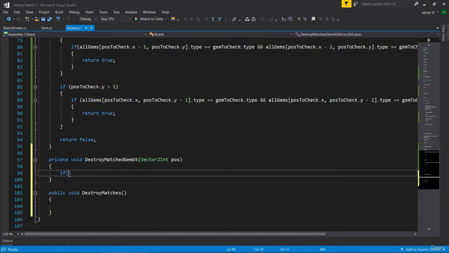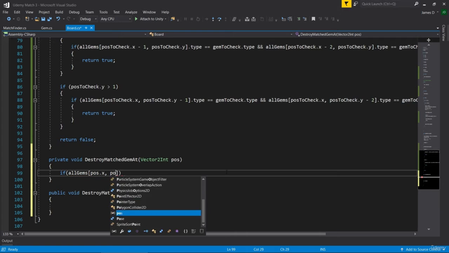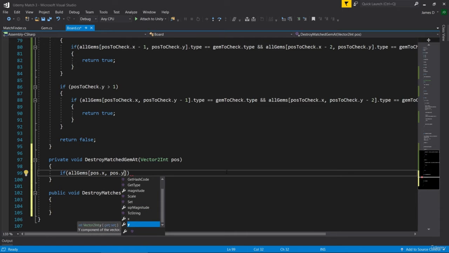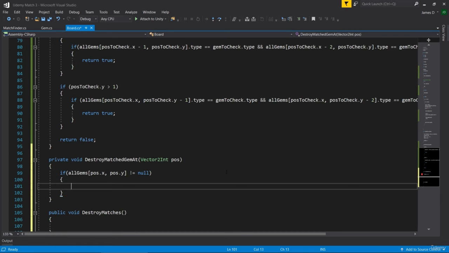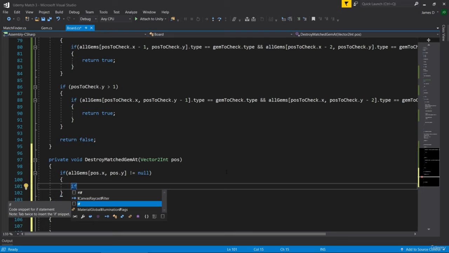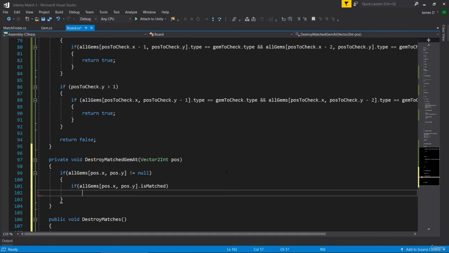So we're going to say if allGems at pos.x and pos.y is not equal to null, so as long as the gem actually exists, then we're going to double check that it definitely is matched. So if allGems at position.x, position.y, this is just an extra check just to make sure we're not doing anything too silly in our game.